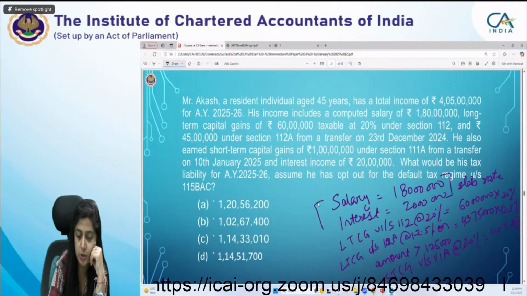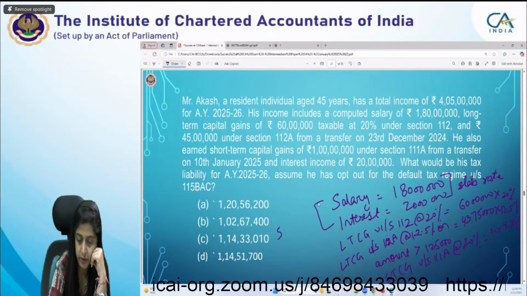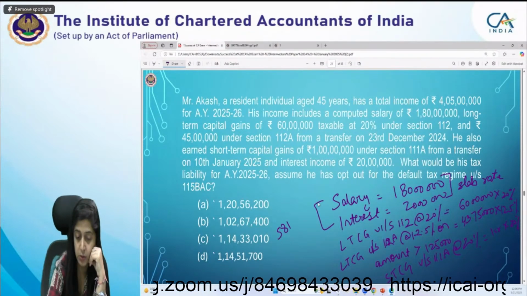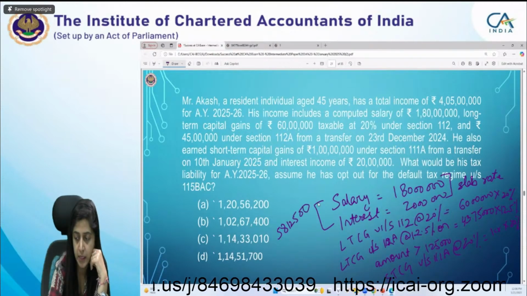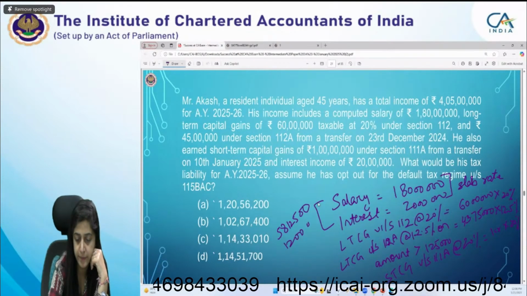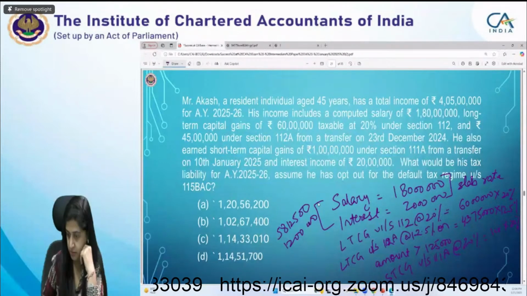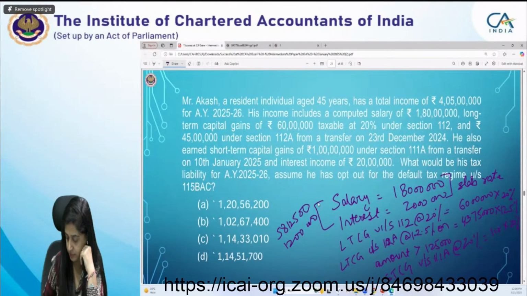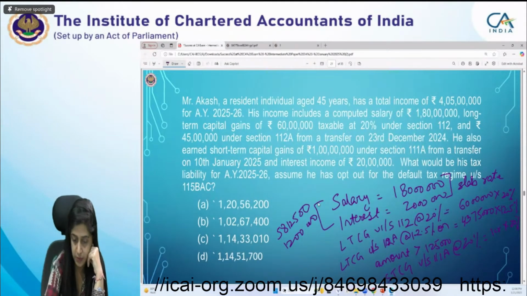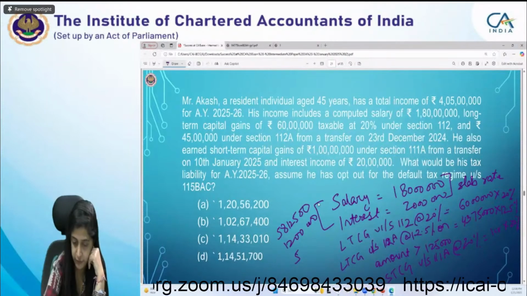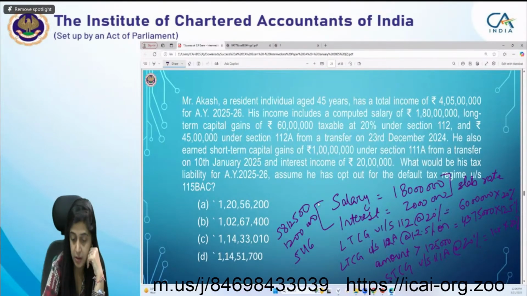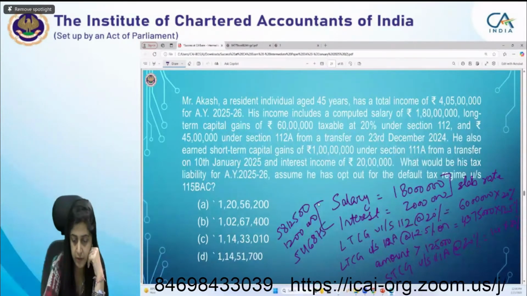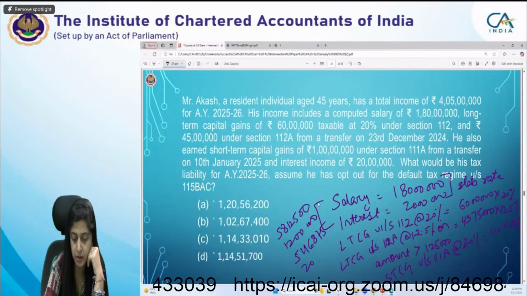So for these two, I'm getting 581,500. Then this is 12 lakh. This I'm getting 546,875. Then it's 20 lakh.